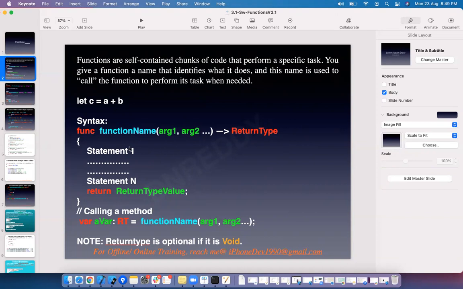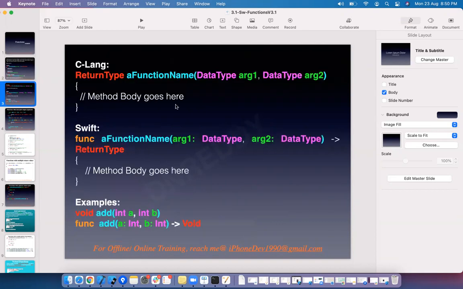This is the syntax of a function, and this is the way to create a function and to call a function. A function is simply a block of code. A name is given to it. To call that function, you need to use the name, and whatever parameters it expects, you need to pass the same. Okay, let's see the various methods.